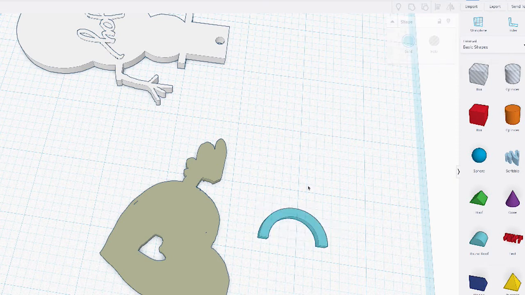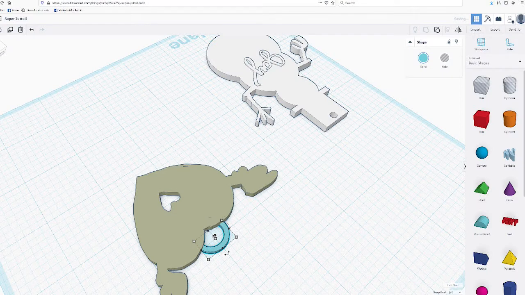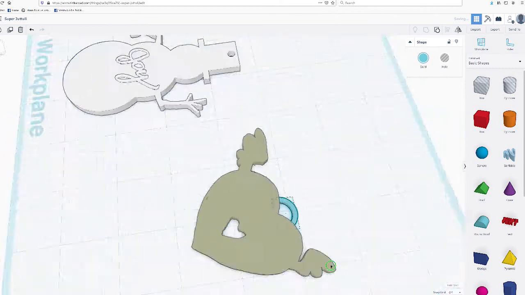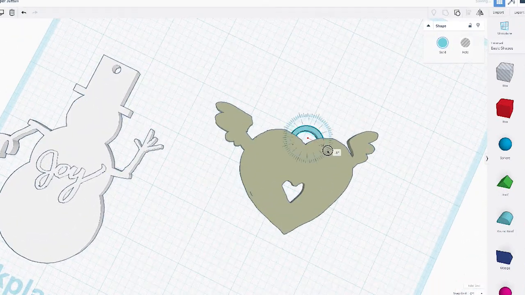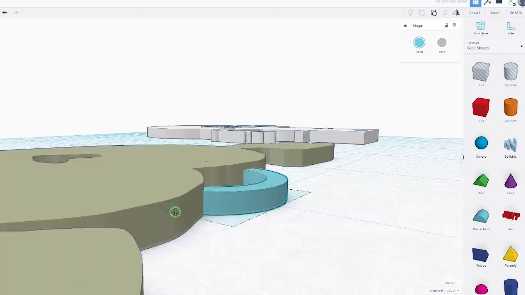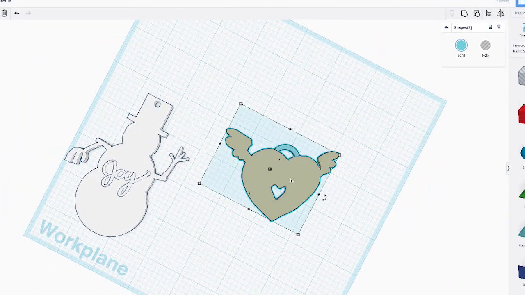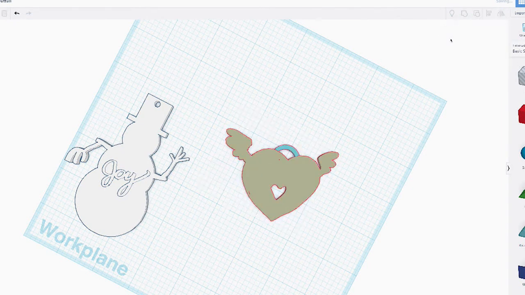Let's group those together. Adjustments just so that we make sure that the hoop for our string is flush with the base of our shape. So that looks about right. Now we're going to select the hoop and the shape, and we're going to group them.